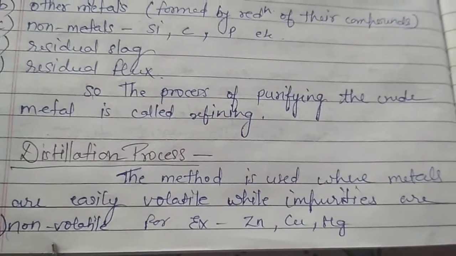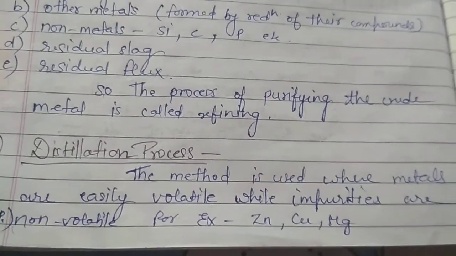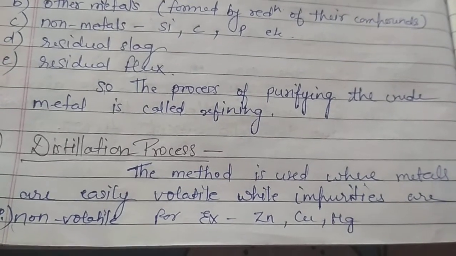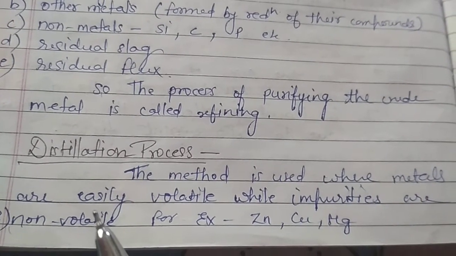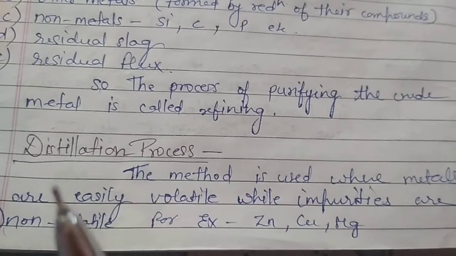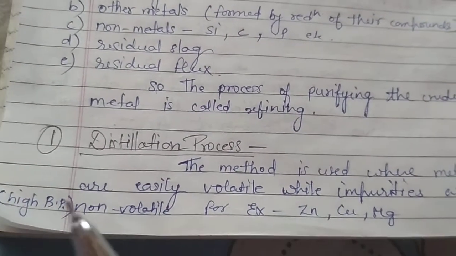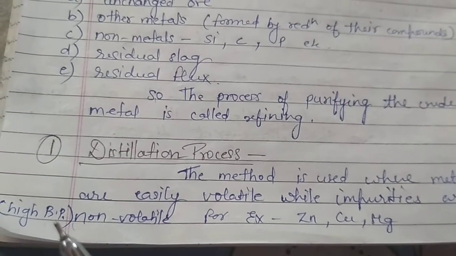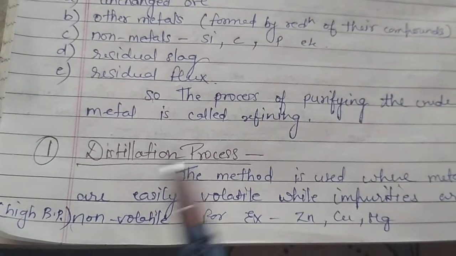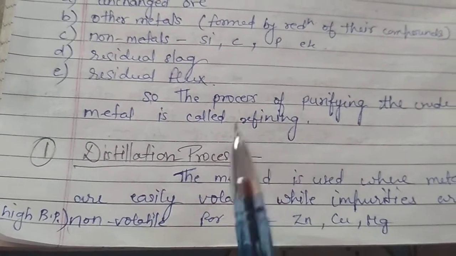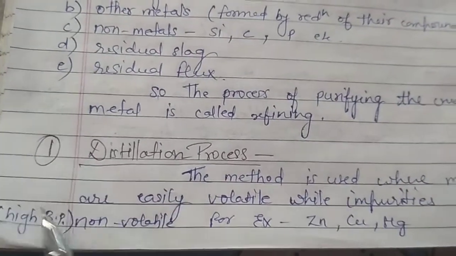The distillation method is applied where the metal is easily volatile while the impurities are non-volatile in nature. So we may say it is applied in cases in which the metal is volatile while the impurities have a high boiling point.